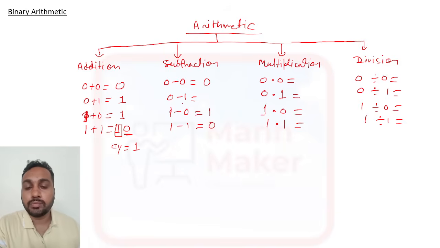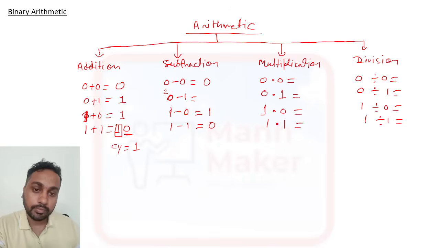Okay, for 0 minus 1, generally if we are doing subtraction and something like this is there, we will take one borrow. Here it is a binary representation. So what is the borrow? Borrow is 2. If you take a borrow, that will be considered as a 2, and 2 minus 1 is 1, and the borrow we have taken will be considered as a 1.